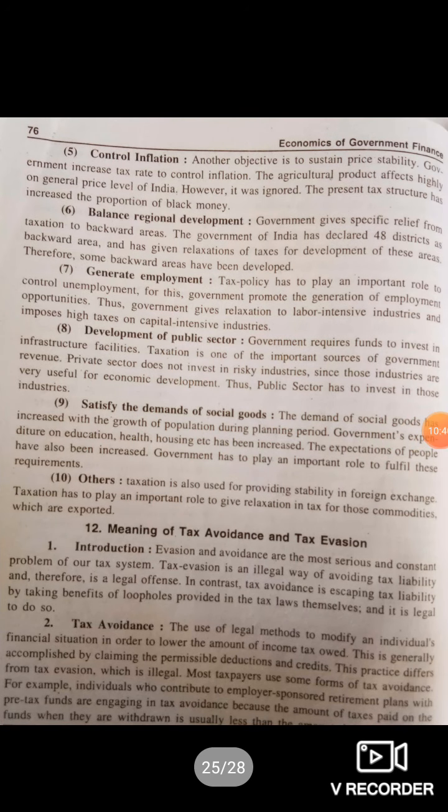Then the fifth one is control of inflation. Here another objective is that government increases the tax rate to control inflation. Agricultural products affect the general price level of India highly. The present tax structure has increased the proportion of black money, as you all know that black money has increased a lot now.